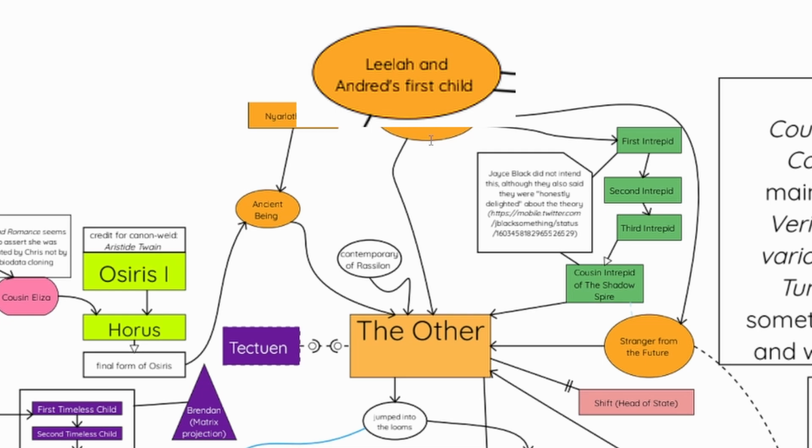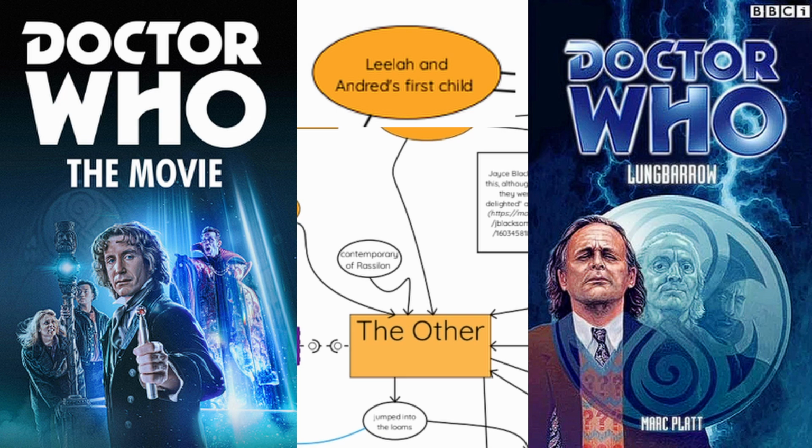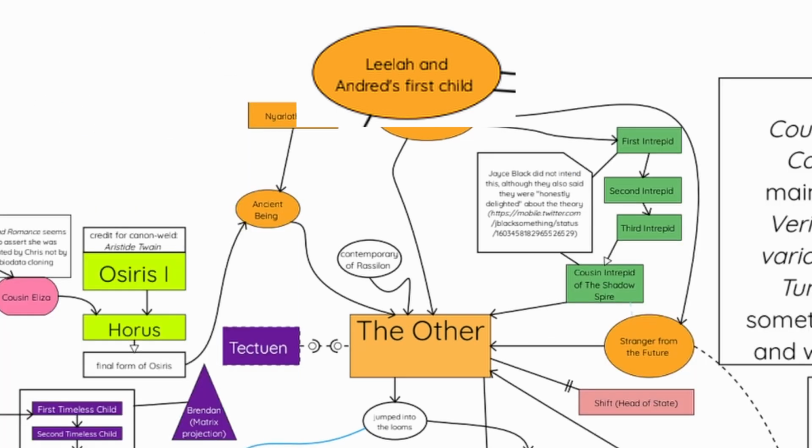For anyone who's watched this video who doesn't know the context behind what Long Barrow is, Long Barrow was this novel that was supposed to end the Virgin 21st century novels that were made before the TV movie. So Long Barrow at the end leads into the TV movie. Yes, but there was one or two with the Eighth Doctor, mostly the Dying Days, which featured the Ice Warriors, and then after that, they really got to Bernice Summerfield more than anything else.